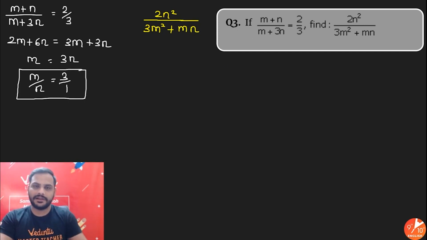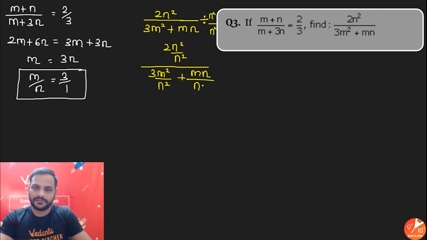For that, let us divide both the numerator and denominator by n square. So you have 2n square upon n square, whole divided by, splitting the denominator, 3m square upon n square plus mn upon n square.